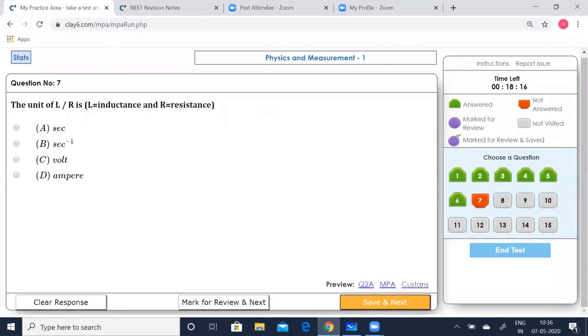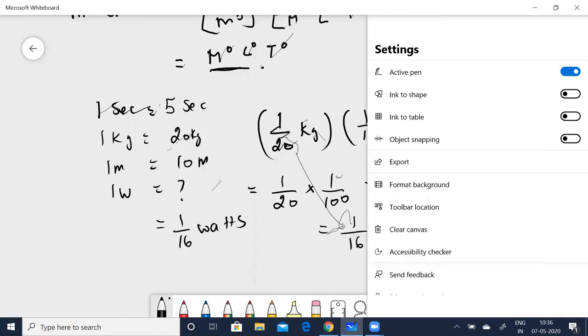Let's go to the next one, the 7th one. The unit of L by R, where L is inductance and R is resistance, is what? Now let's see that. Now, you know, the dimension for inductance L by R is going to be, you can see that for inductance, L is equal to